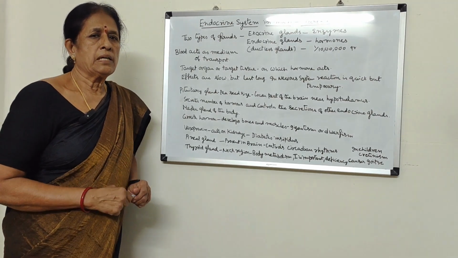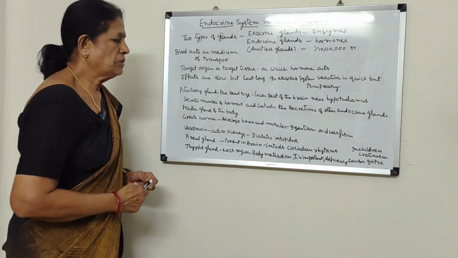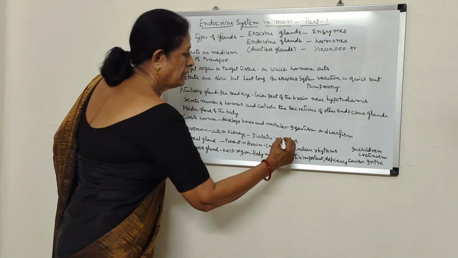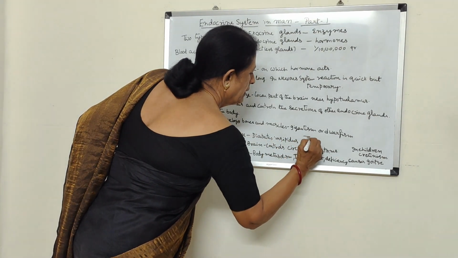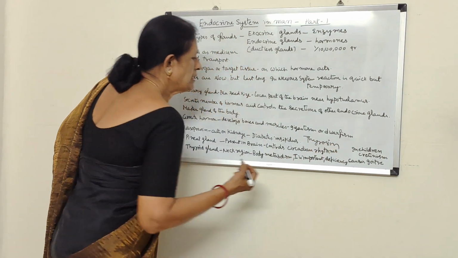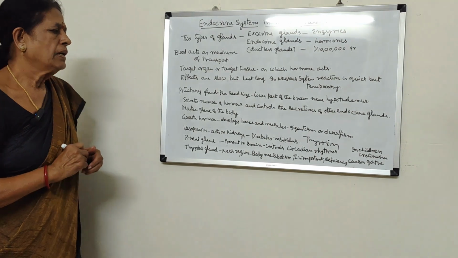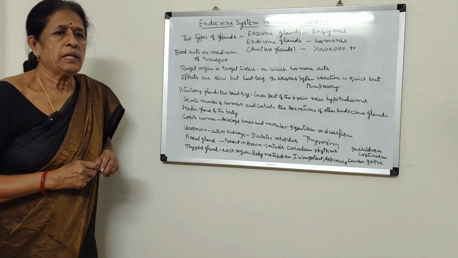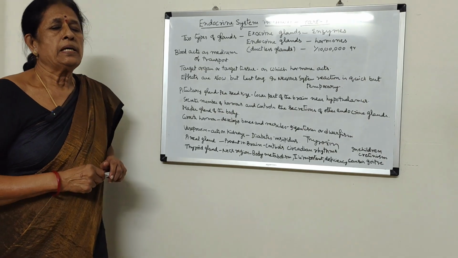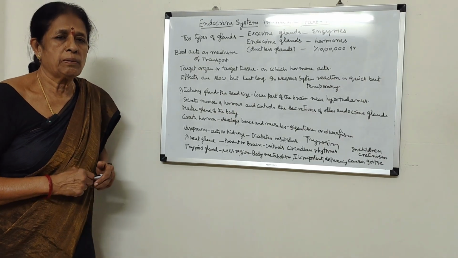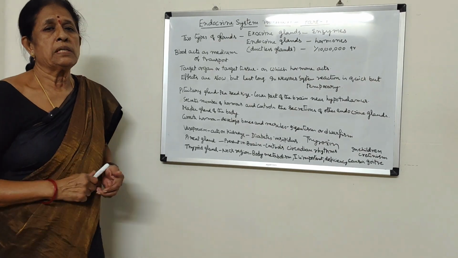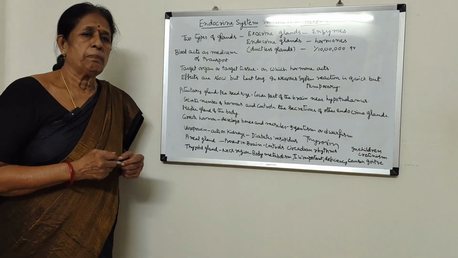The thyroid gland is another endocrine gland which produces thyroxine. This thyroxine mainly helps in carbohydrate and protein metabolism, that is body metabolism, and it helps in the growth and development of the organism. For the production of thyroxine, iodine is very important.